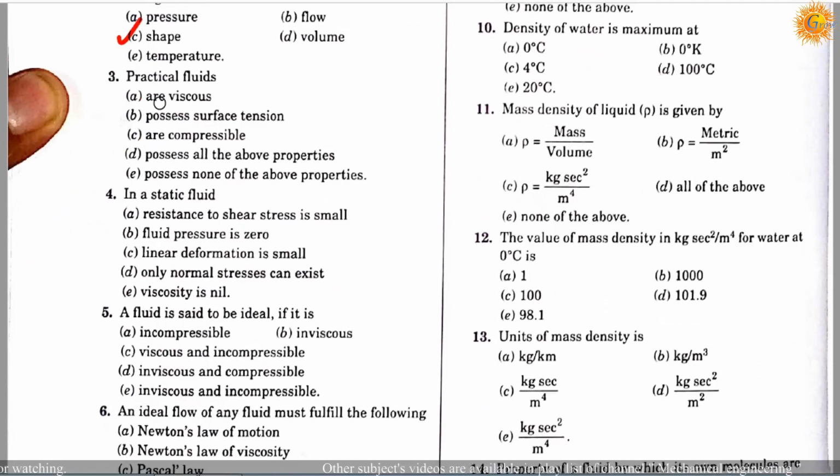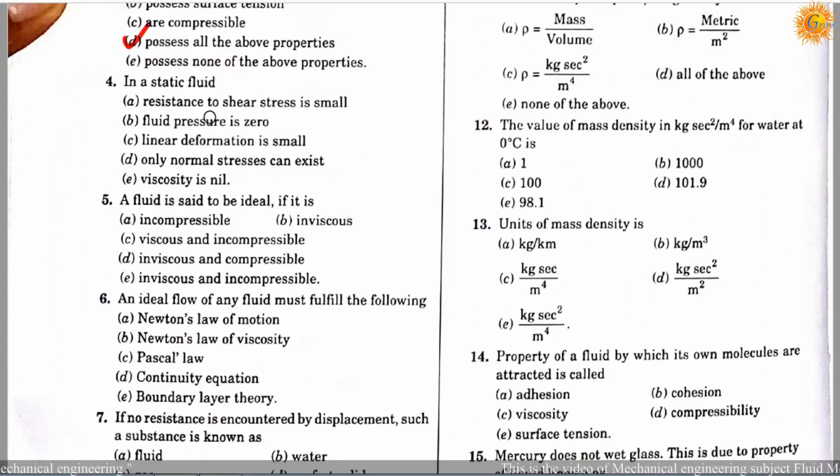Question number 3. Particle fluids: option A, are viscous; option B, possess surface tension; option C, are compressible; option D, possess all the above properties; option E, possess none of the above properties. So the correct answer is D, possess all of the above properties, like are viscous, possess surface tension, and are compressible.